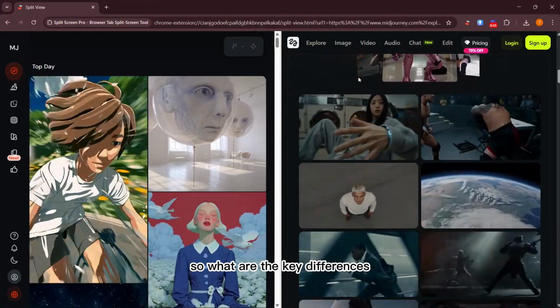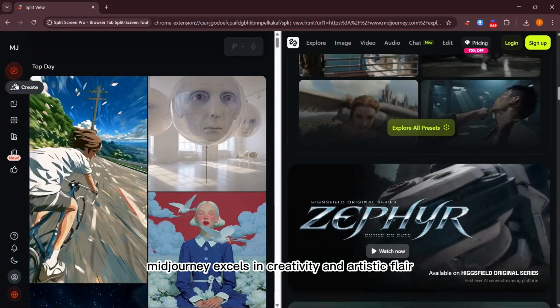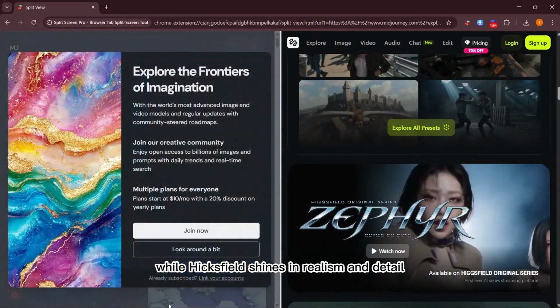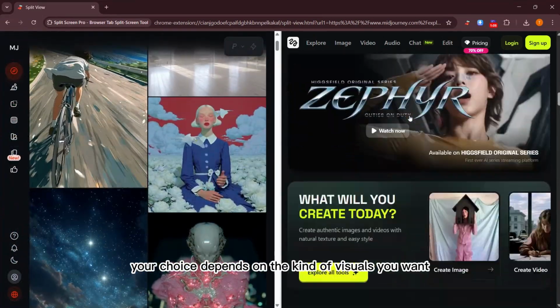So, what are the key differences? Midjourney excels in creativity and artistic flair, while Higgsfield shines in realism and detail. Your choice depends on the kind of visuals you want.